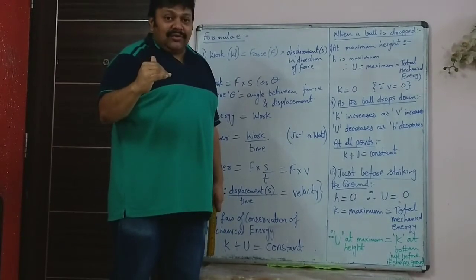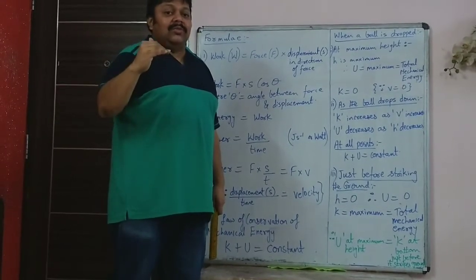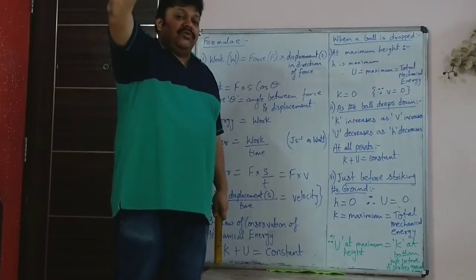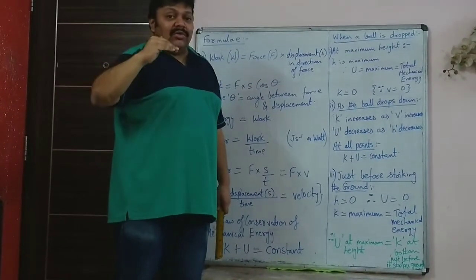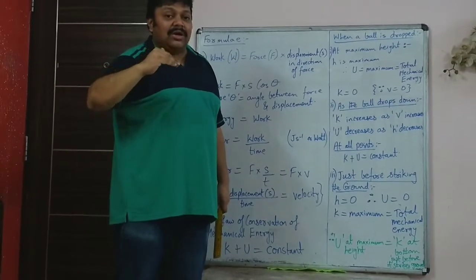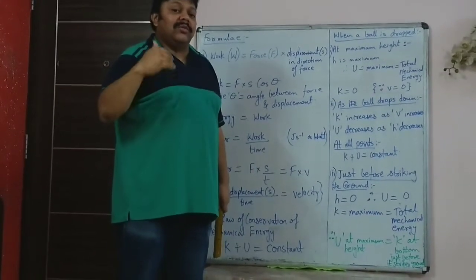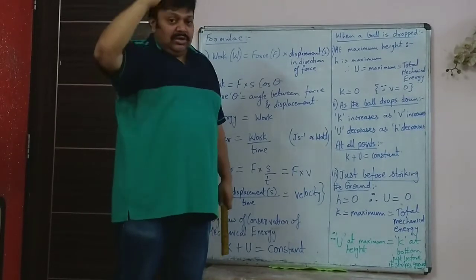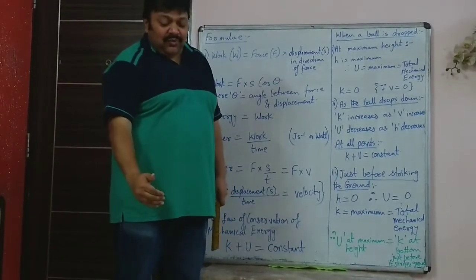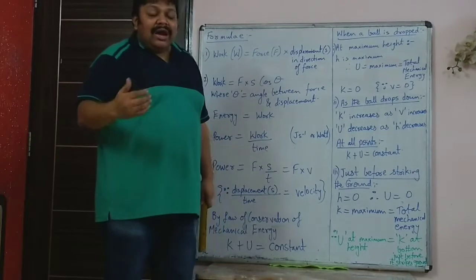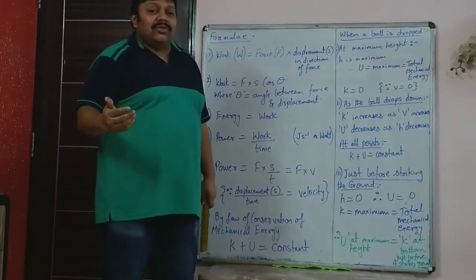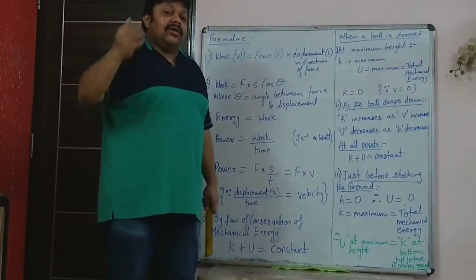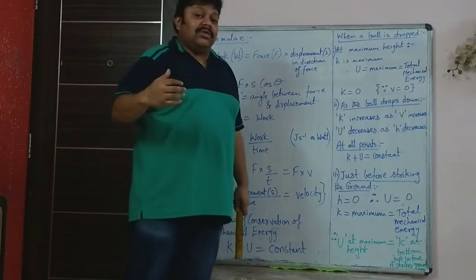Yes, a part of it would be kinetic, a part of it would be potential. At the topmost point, all of it was potential, but now when it comes down, a part of it is kinetic and part of it is potential, but the total remains the same, whatever it was at the top, that is 100 joule. When it falls down, just before it strikes the ground, height is 0, so potential becomes 0, but again the sum of potential and kinetic will remain constant, so that remains 100 joule.